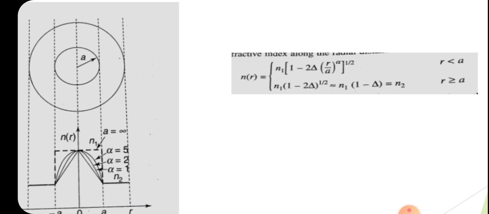So in the case of graded index fiber, the refractive index of the core varies with radial distance, and it is represented by the equation N1 into 1 minus 2 delta into (r by a) raised to alpha, the whole raised to 1 by 2. That is the equation.